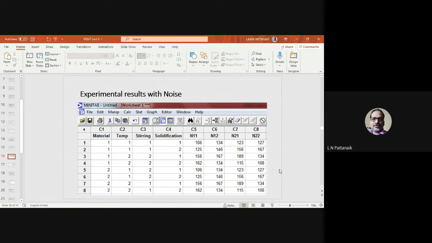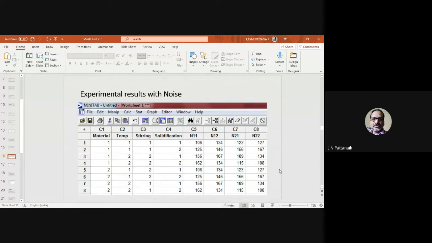What I have shown here is that from C5 to C8 column, I have marked N11, N12, and so on. N stands for your noise. Let us assume that this particular adhesive product is subjected to 2 noise factors. Maybe one is ambient temperature, and the other is humidity. Humidity and temperature are the 2 noises which you want to see. What is the effect of these 2 noises on the bond strength?